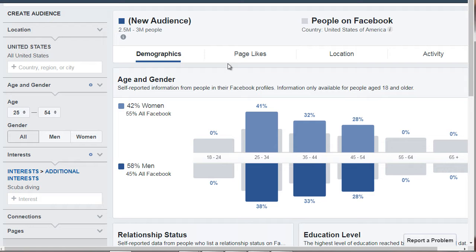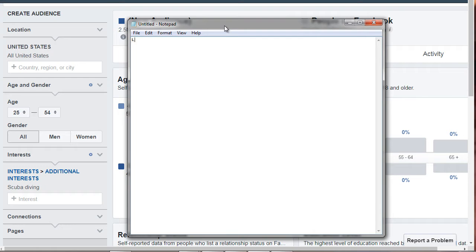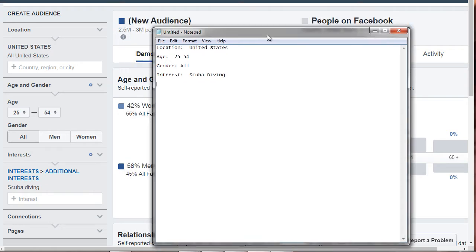So let's click on page likes. Before that, let me go ahead and jot things down. Location in this case is going to be the United States. The age is going to be 25 to 54. The gender is going to be all. And in this case, the interest is going to be scuba diving. So all you're doing is simply jotting down what you see.